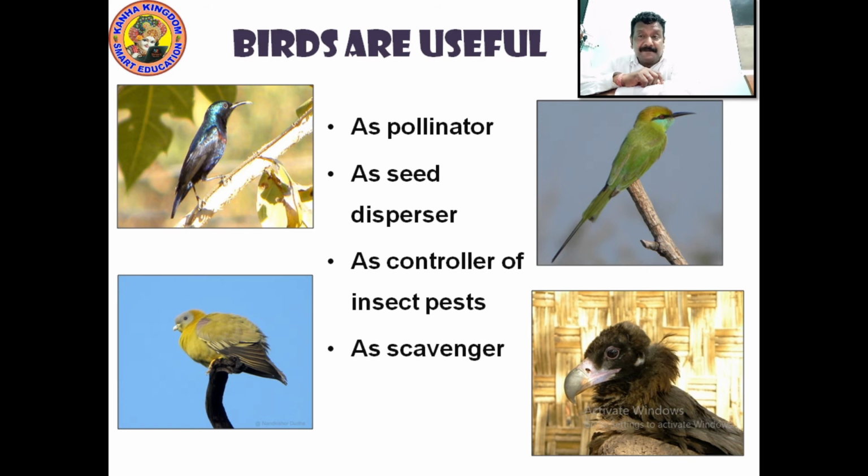As a scavenger, what is a scavenger? A scavenger is a bird which eats the dead animals. Yes, it takes away the dead animals. It eats the dead animals, the carcass and other things which are there. The scavenger comes, scavenges and eats up all the dead animals. So this is how it's very much useful for the human being. Birds are useful. Please write this down.